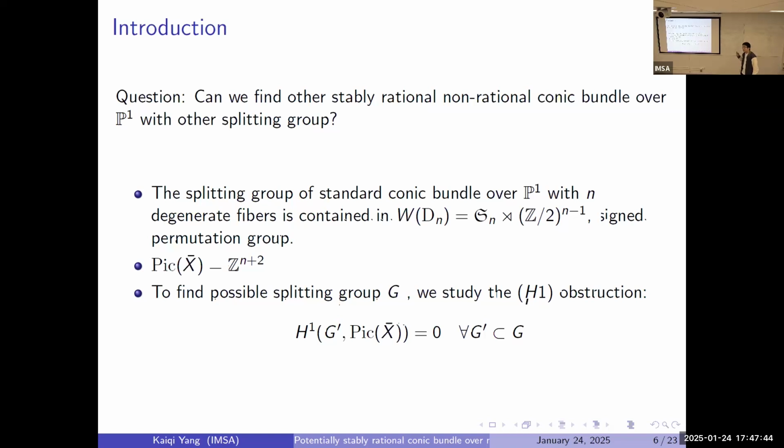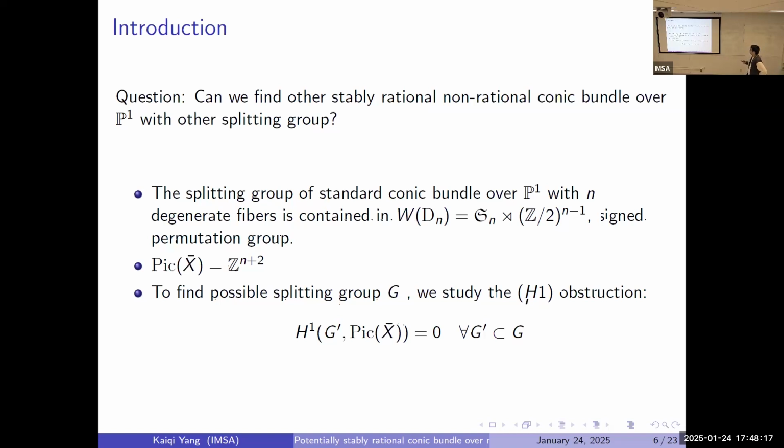Okay. Can you remind us what a splitting group is? It's like you have the geometric Picard group that you define over some field, and the minimal field containing all those defining equations, and you consider the Galois group of that field over the base field, and that Galois group is the splitting group. And in this case, the geometric Picard group has rank n plus 2.